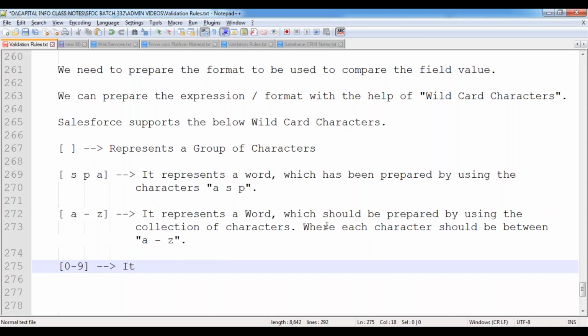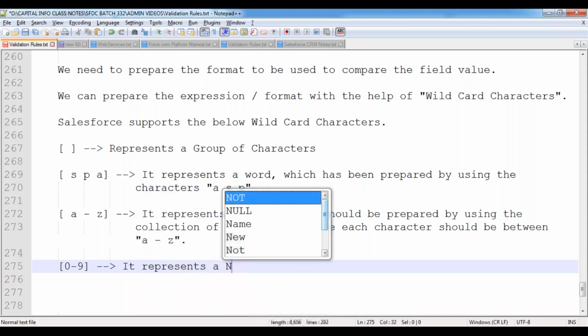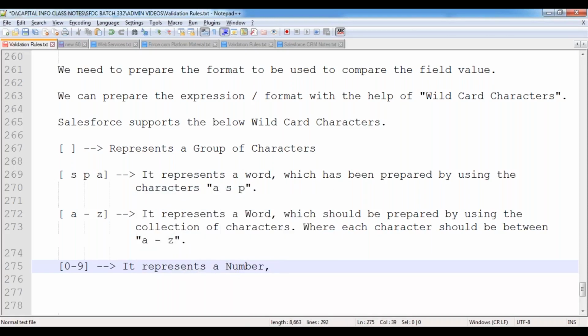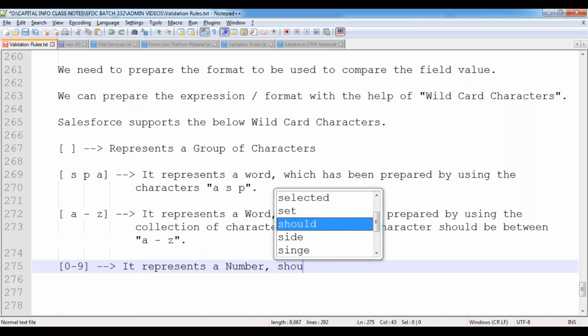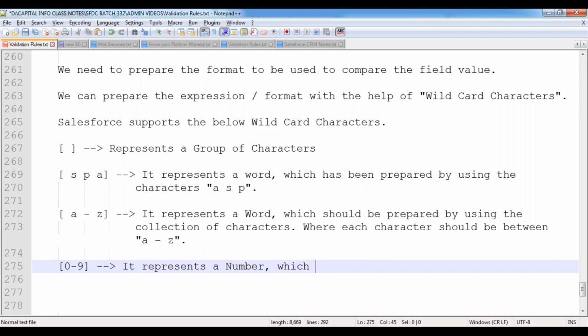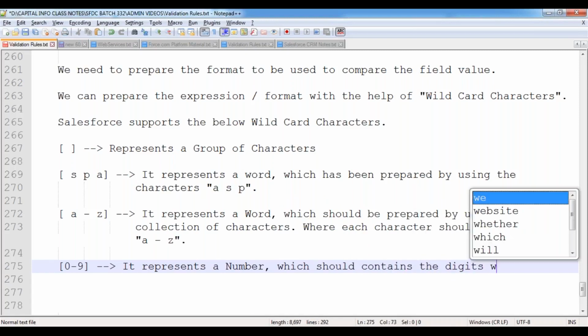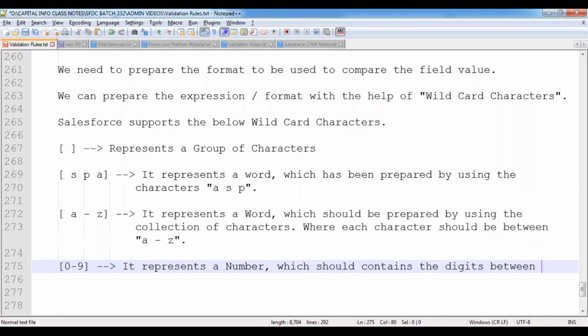Now, it represents a number which contains the digits between 0 to 9.